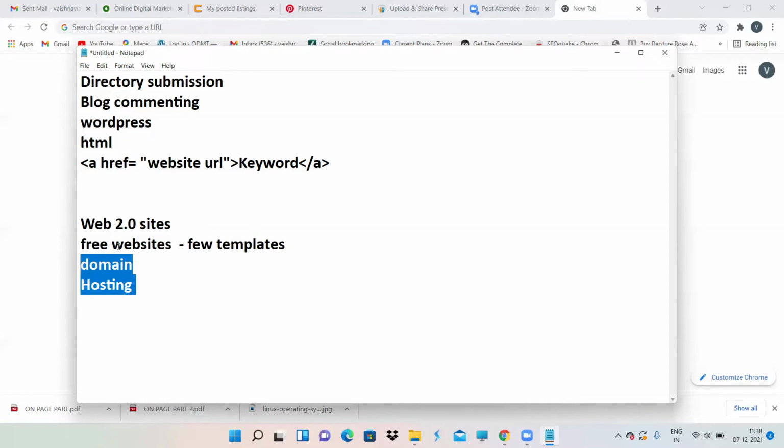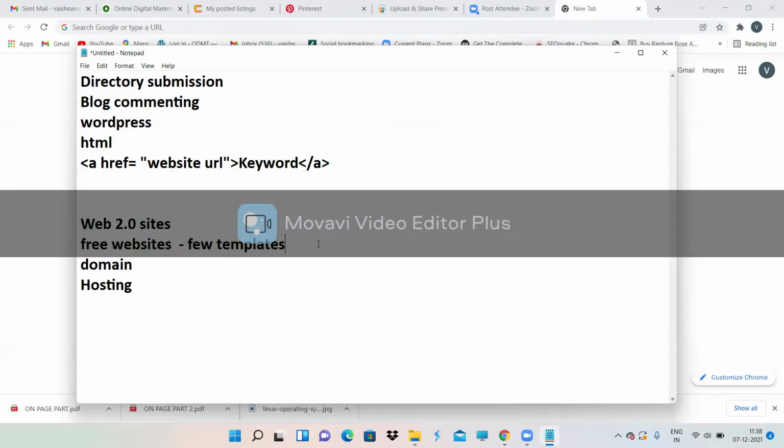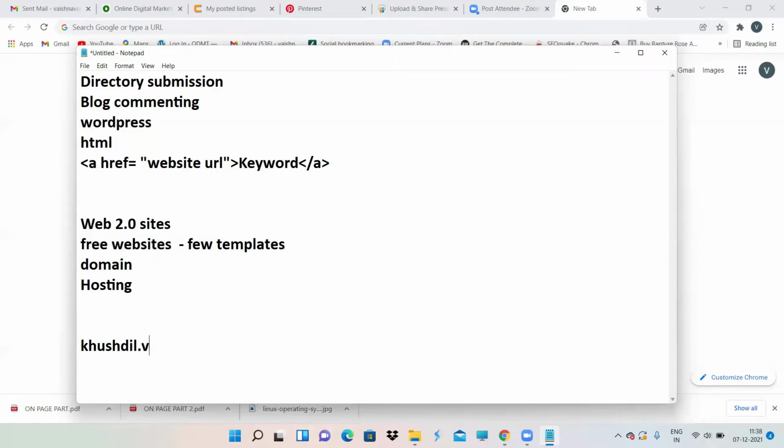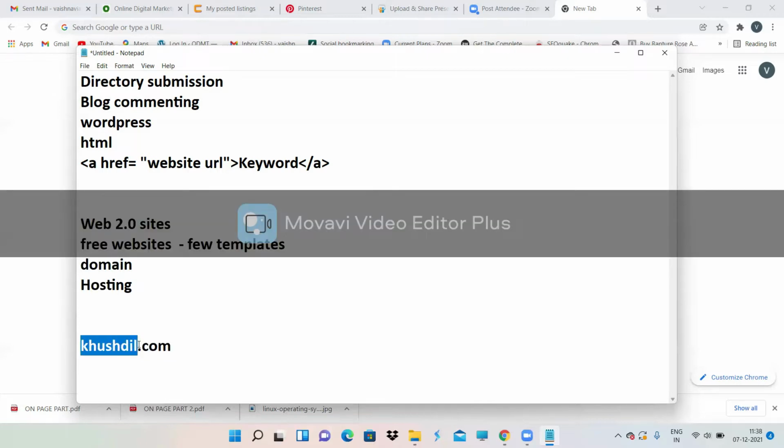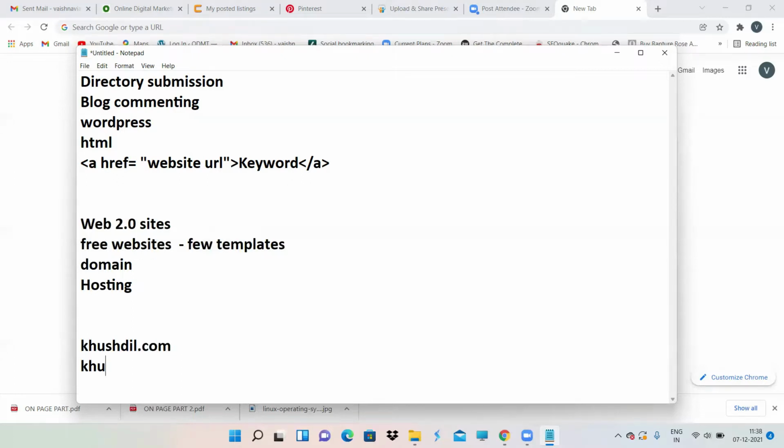Why you cannot create a brand with the help of free websites is, now suppose you have purchased a domain and hosting, while purchasing a domain and hosting, you will be purchasing something like this, .com or .in or whatever it is. Your extension will be in your hands, .com, .in, .co.in or something like that. And domain also, you will be taking your own domain, whichever name you want. But if you take free websites, then your extension will not be in your hands. Your extension will not be like that. It will be like this.